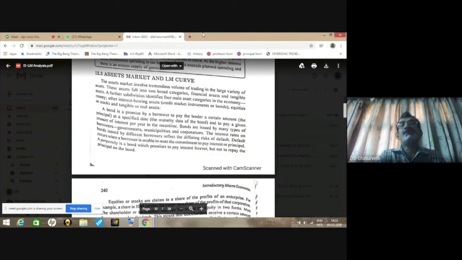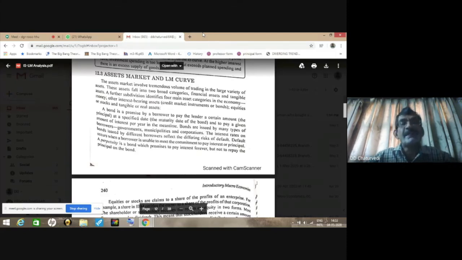And the LM curve is the curve where at every point the money market is in equilibrium. We know that in the case of the IS curve, we have equilibrium in the product market. At every point, saving is equal to investment, or demand is equal to supply of goods. But in the case of the LM curve, we have equality of demand for money and supply of money.